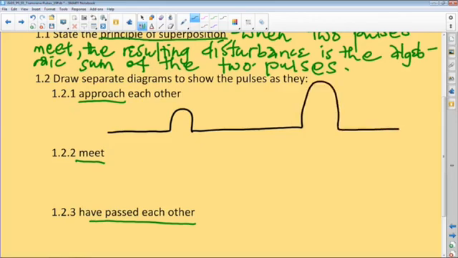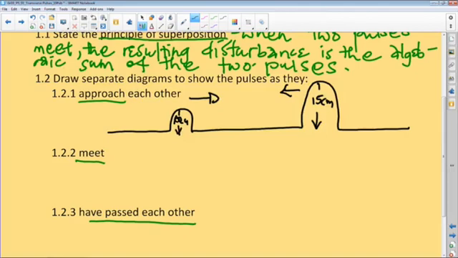These diagrams are not necessarily drawn to scale, but we know that is 15, then that is the 10 centimeter. Now, that's from the rest position. That one is moving in that direction. That one is moving in that direction. So this is primarily what happens when they approach each other.